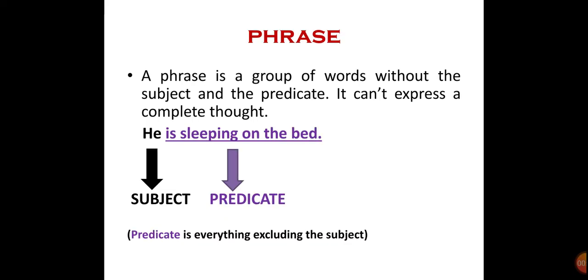A phrase is a group of words without the subject and the predicate. It can't express a complete thought. Now look at this sentence. He is sleeping on the bed. He is the subject and the rest part of the sentence is called a predicate. So basically, when we remove the subject, the rest part is called a predicate.